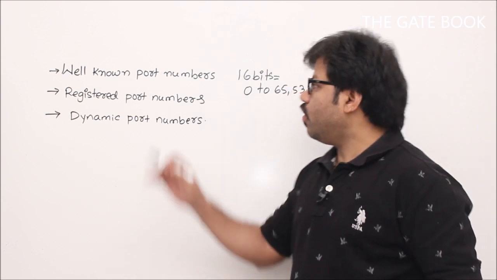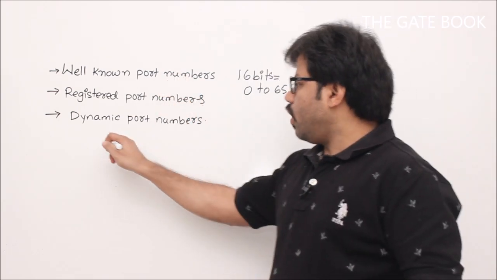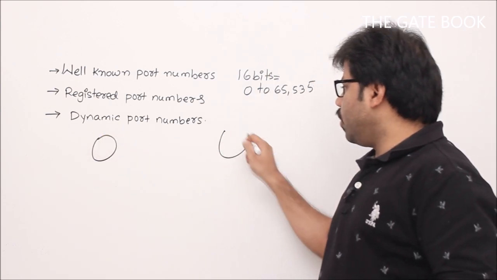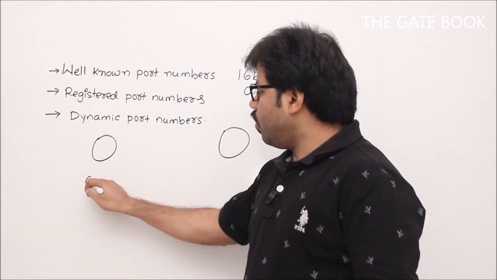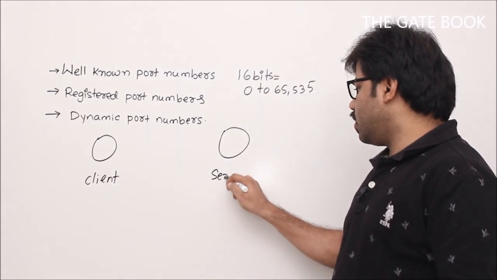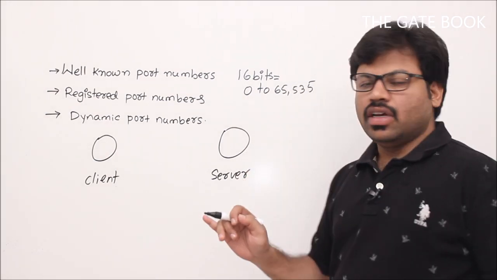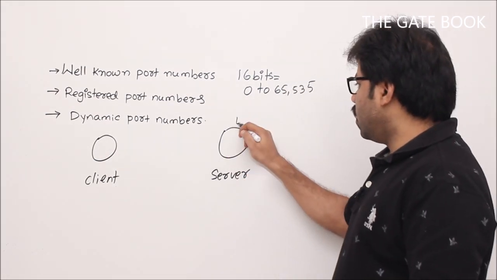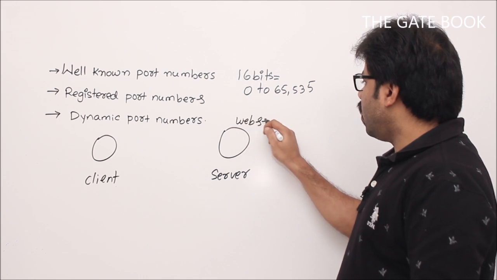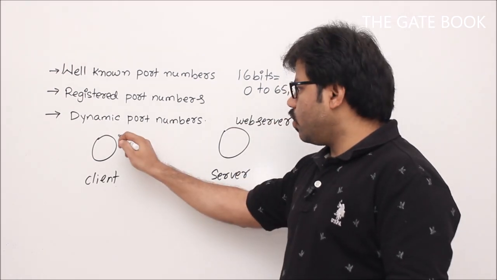Sir, what are well-known port numbers then? I will tell you. Already you know that you have process-to-process communication, and nowadays we follow client-server architecture. That means there will be a client process and a server process. For example, let's say you have a web server and you want to access web pages through this server. Let's say you are a user.